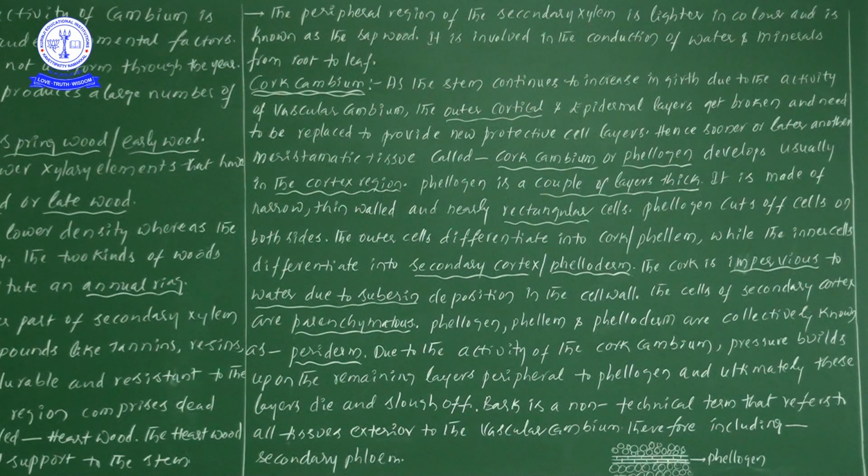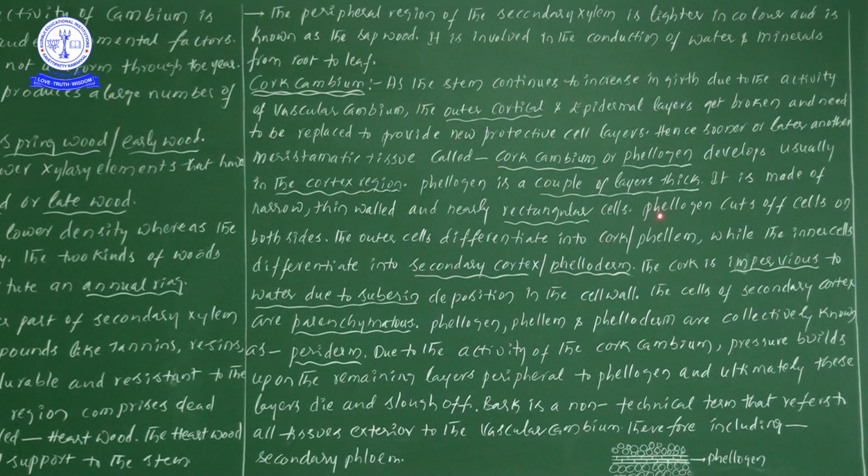This is the importance of cork cambium cells. Sometimes these characteristics of cork cambium or phellogen are asked in examinations. How many layers are there? Only two layers of cells, narrow, thin walled and nearly rectangular in shape.